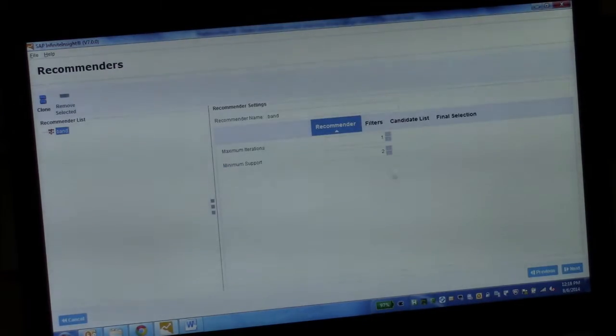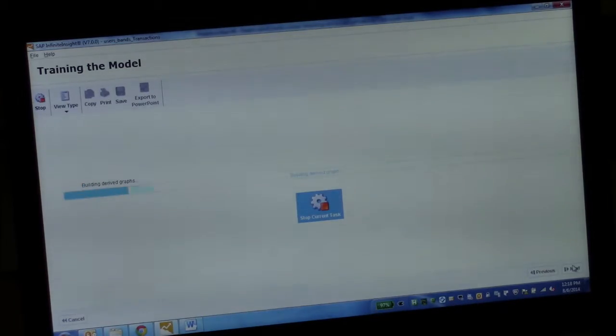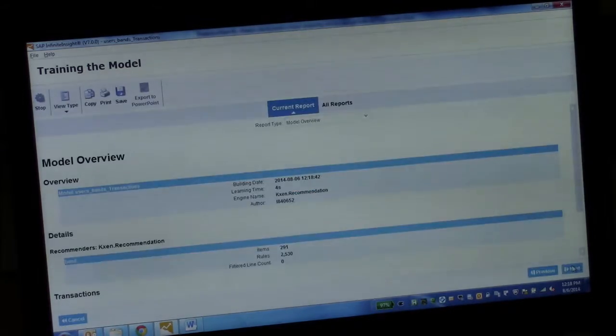So I'm going to use that now. And the only parameter that I have to select or to tune will be this one. I will say, for example, that the minimum support for my recommendation engine is 50. What does that mean? 50 means that I will associate two bands together because they were listened to by 50 people in common. So let's do that. Let's generate our recommendation engine. It takes a few seconds, and here you go.